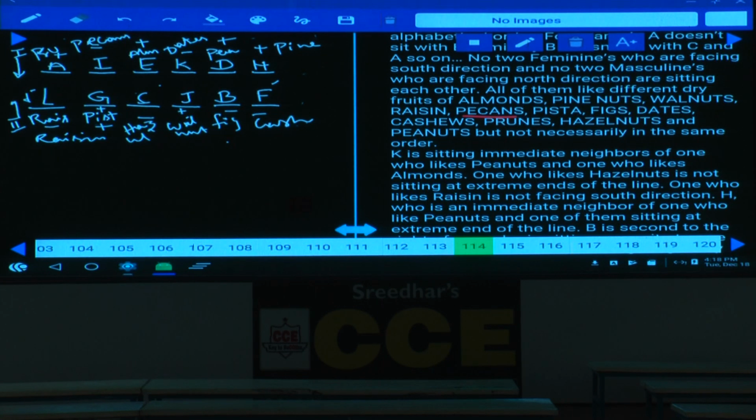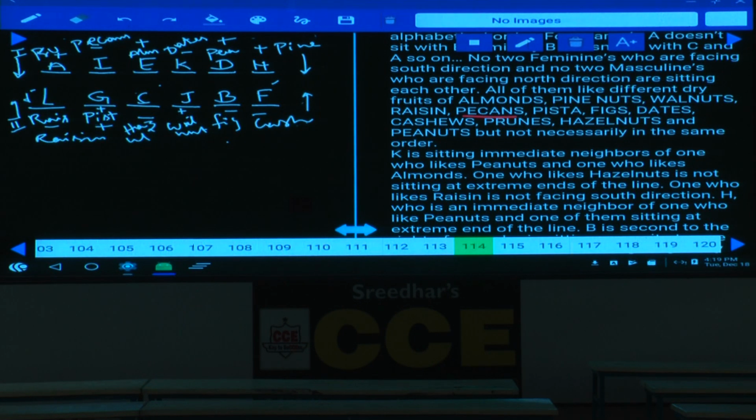Done with this? Now this is about questions 114 to 117. Now in this one, how many are there? 12 persons, 6 in one row and 6 in the other row. In the row facing towards south, there are 2 females and 2 males, and in the row facing towards north, there are 4 females and 2 males, and no 2 persons of the same gender are facing each other, isn't it?